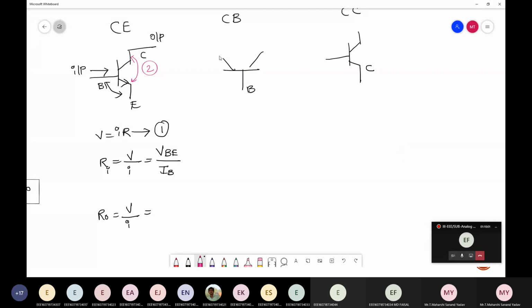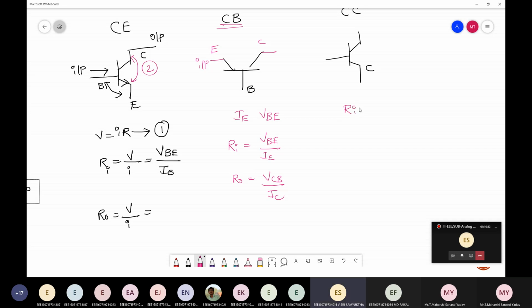You tell me what is input and output in case of CB. Input current is IE, input voltage is VBE. So input resistance is VBE by IE. Next, output: output is VCB by IC.